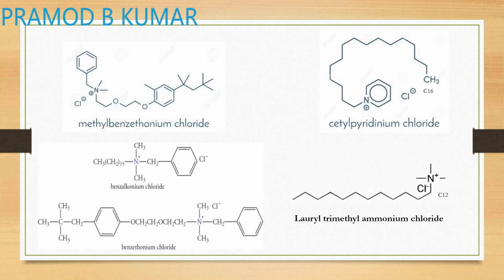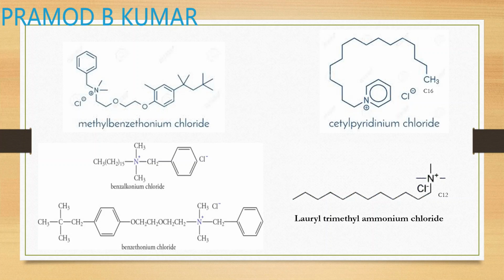Next example is cetylpyridinium chloride. It is nothing but a pyridine group. Here, instead of the alkyl dimethyl ammonium chloride quaternary salt, there is a pyridinium quaternary salt.